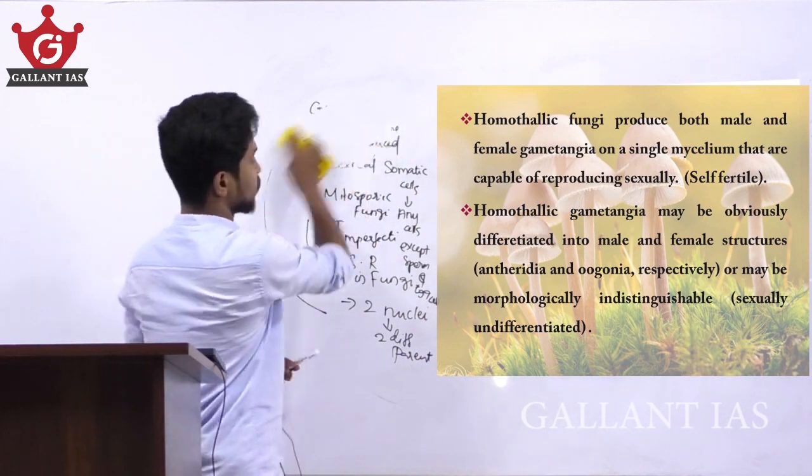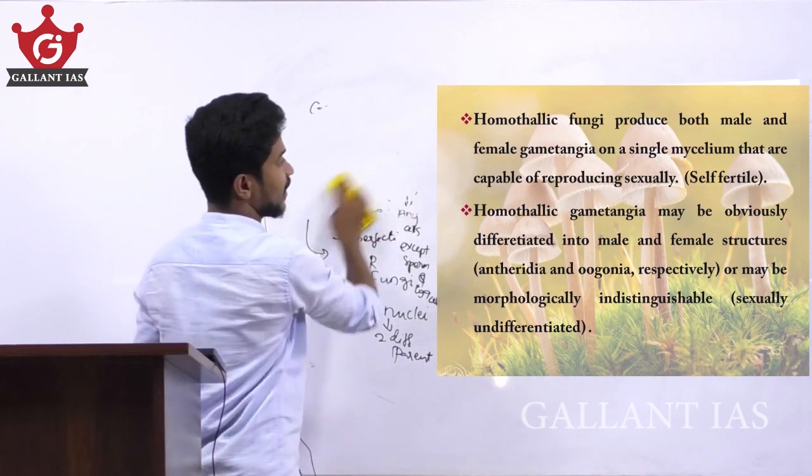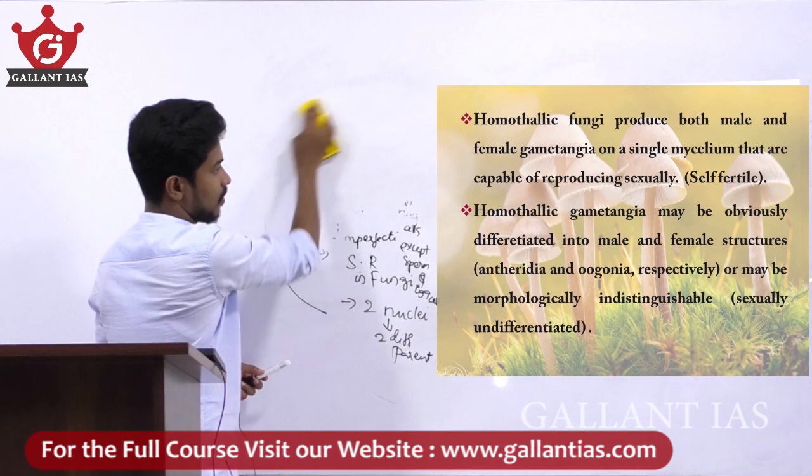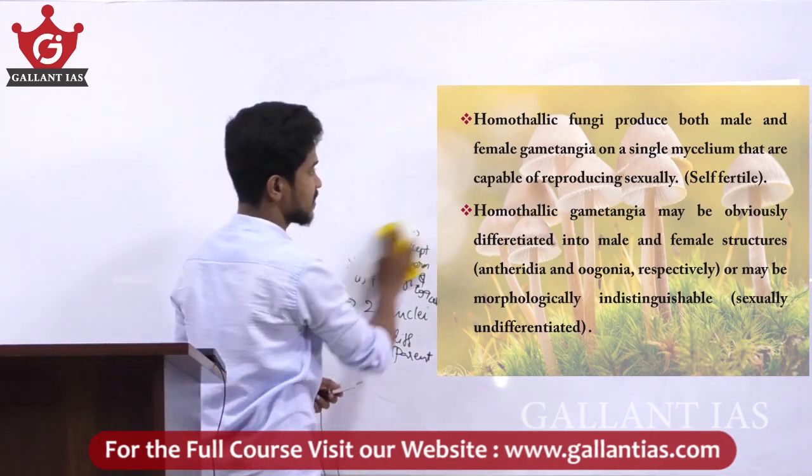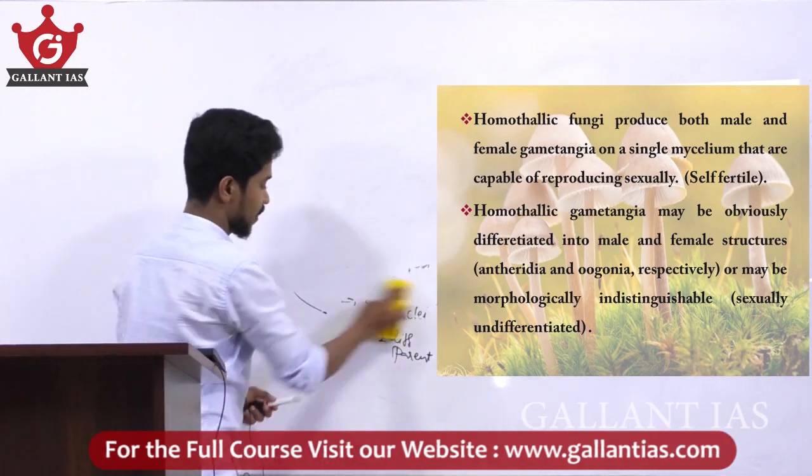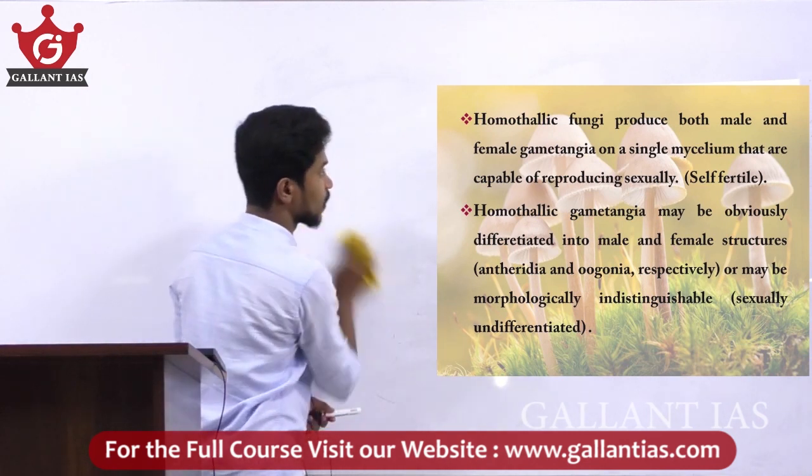Homothallic fungi produce both male and female gametangia on a single mycelium that are capable of reproducing sexually.